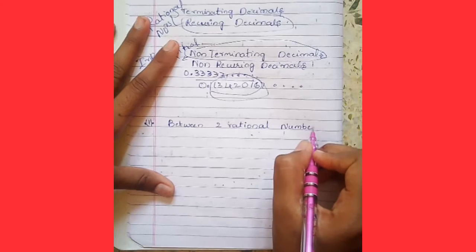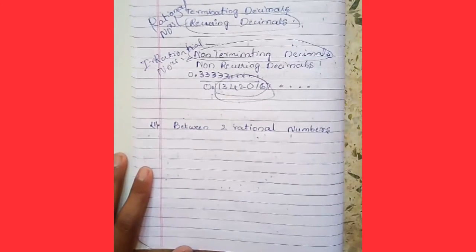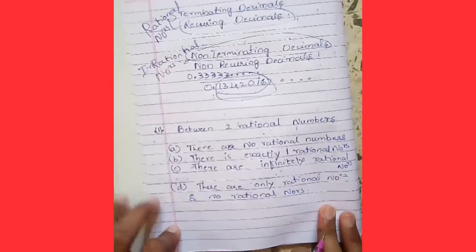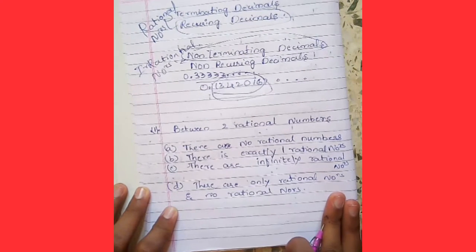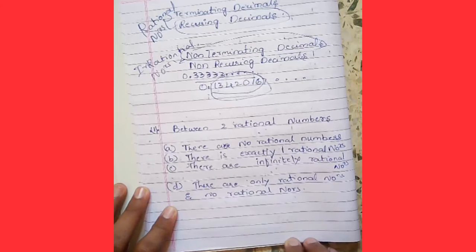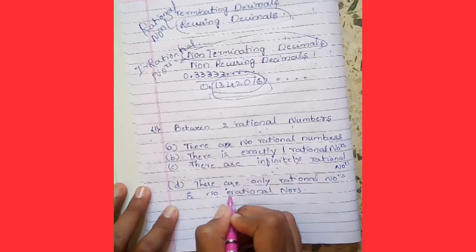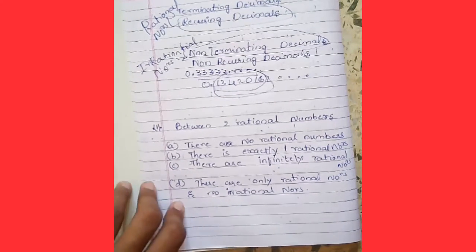The question means what are there between two rational numbers? The options are: option A, there are no rational numbers; option B, there is exactly one rational number; option C, there are infinitely many rational numbers; and option D, there are only rational numbers and no irrational numbers.